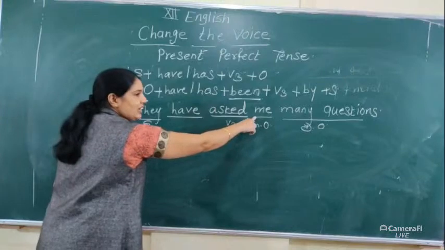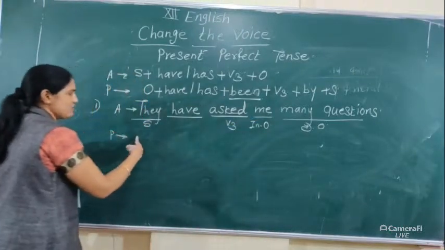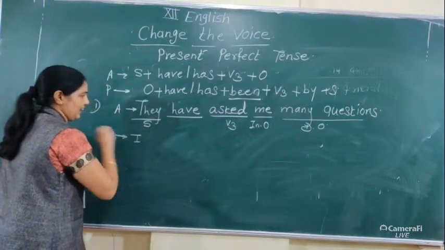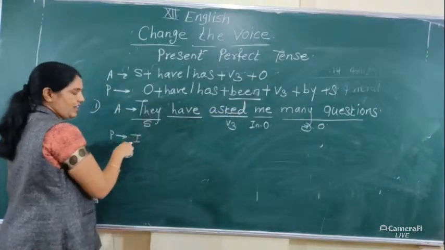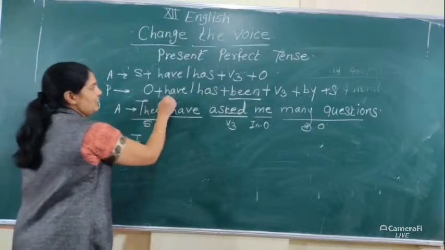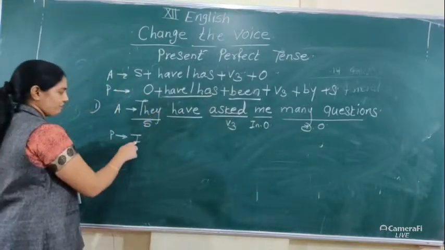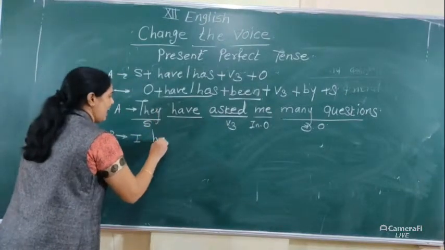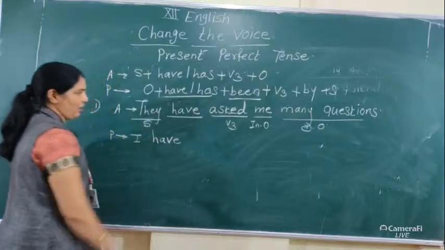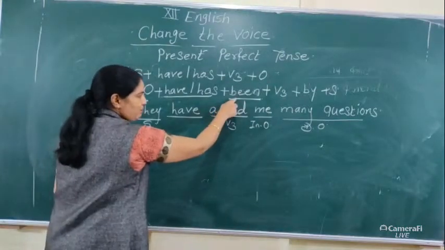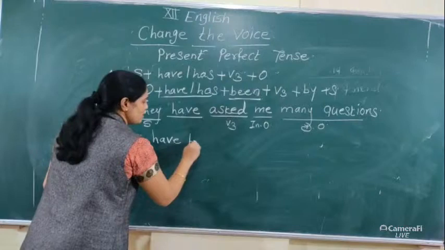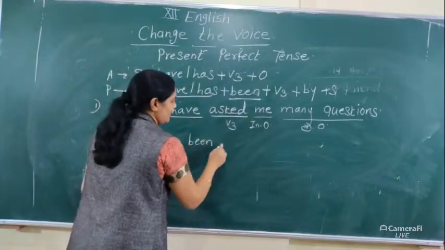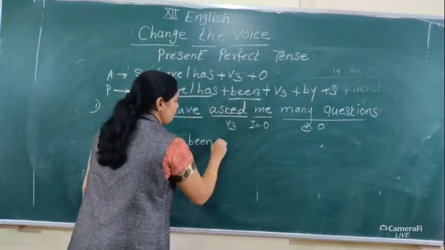First we begin with the indirect object coming into the place of the subject, meaning me becomes I. Then we write have or has. When the subject is I, we use have: I have. Before V3 we use been: I have been.